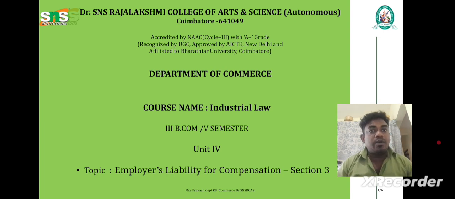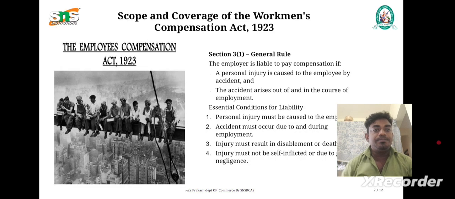The features of the Workmen Compensation Act 1923. The employer is liable to pay compensation if personal injury is caused to the employee by an accident. The accident arises out of and in the course of employment.